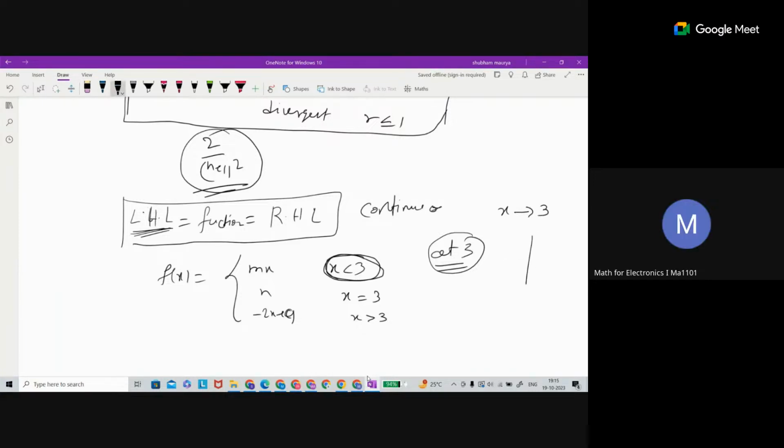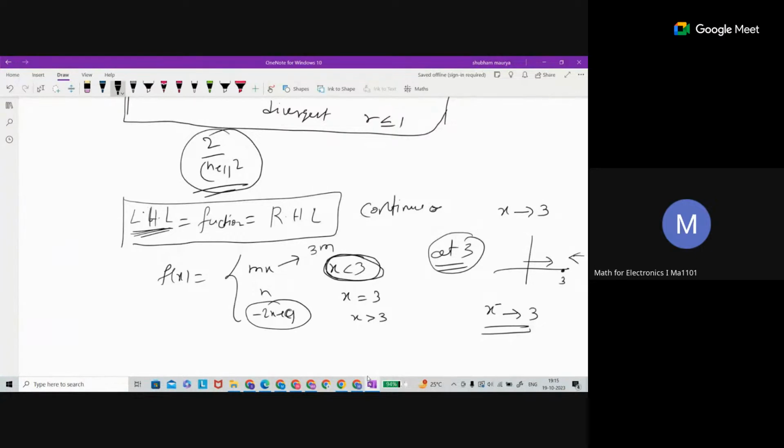So you are coming from the left side to 3. Left side to 3 means your function inputs are going to be lesser than 3. So in that case, how is the function behaving? The function is behaving like this. Here, left limit means x approaching 3 from the negative side, from the lesser side, less than 3. In that case, if you substitute, you will get 3m.